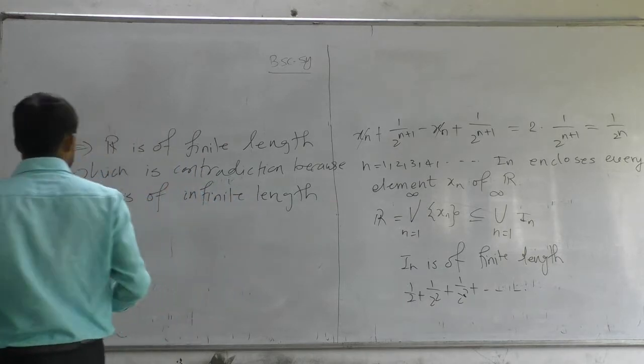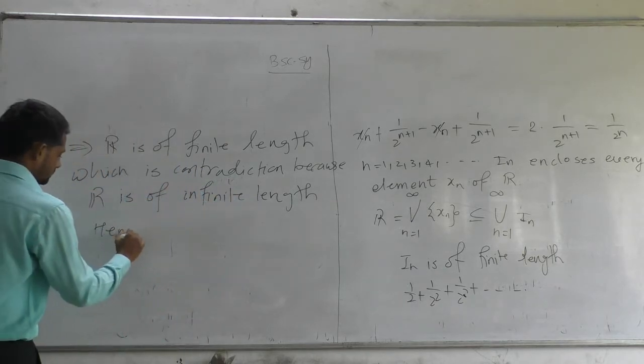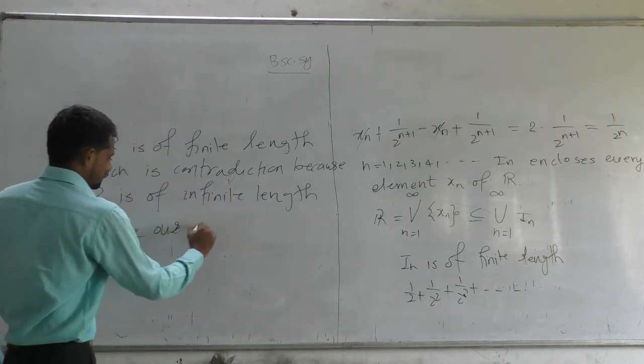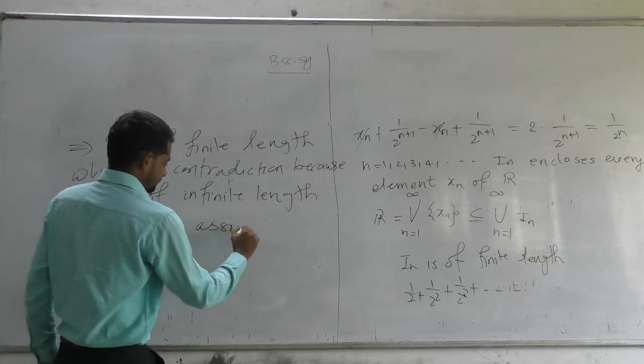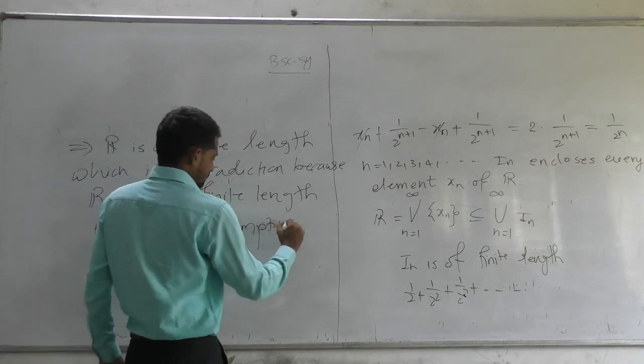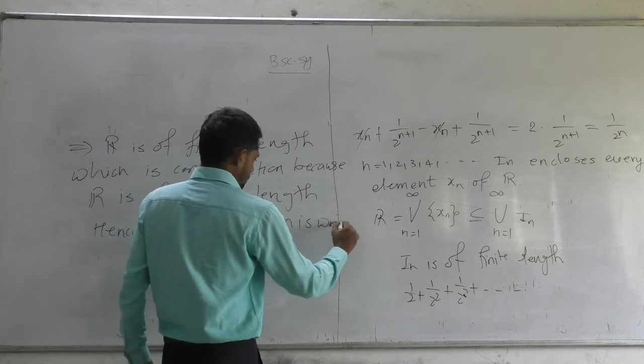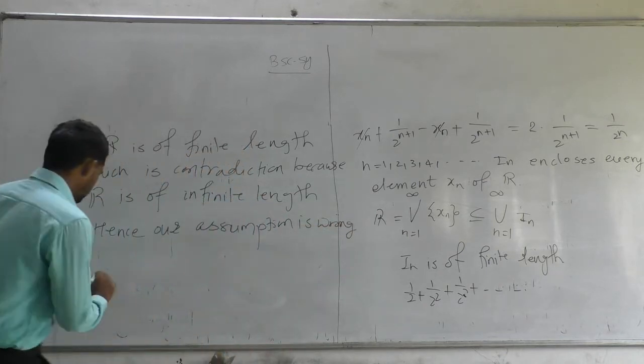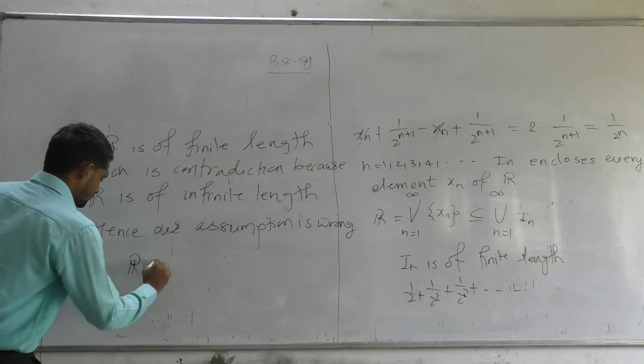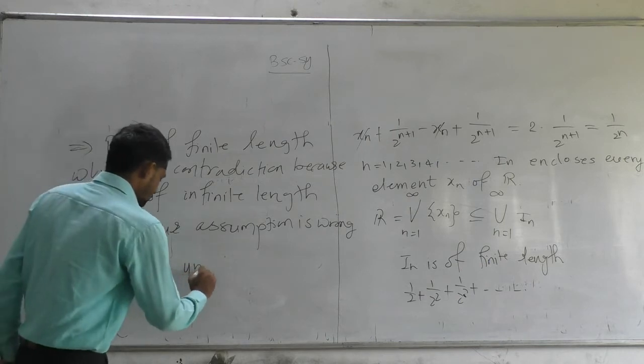Hence our assumption is wrong. Therefore, the set of real numbers is uncountable.